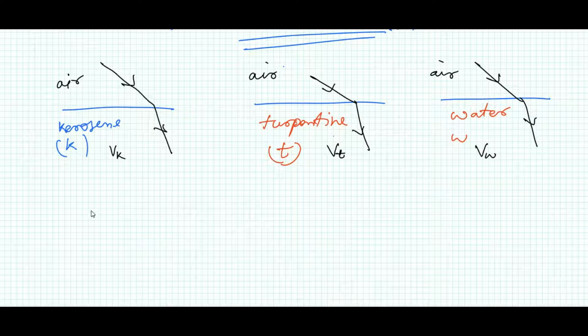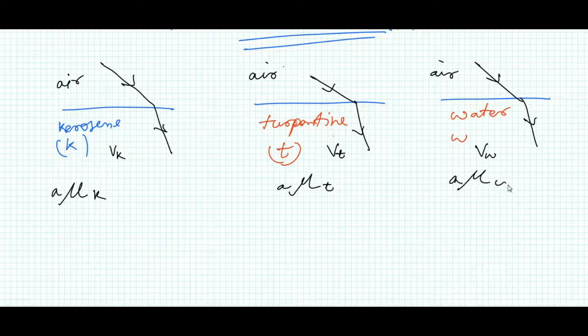So we can write the refractive index in case of kerosene A mu K, in this case A mu T and A mu W. All these are given as 1.44, 1.47 and 1.33.